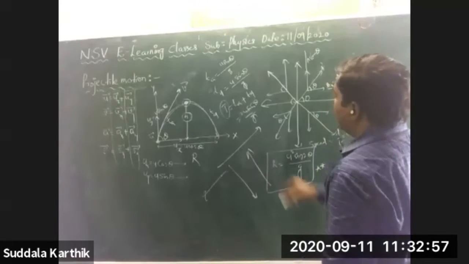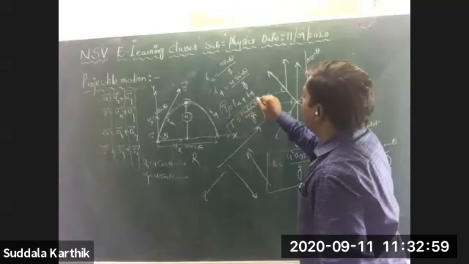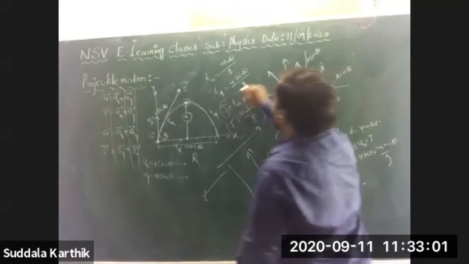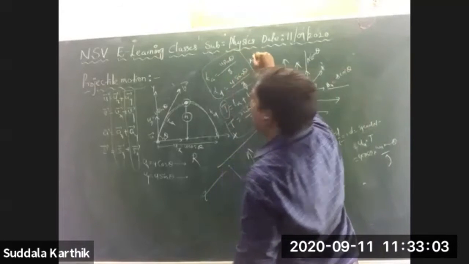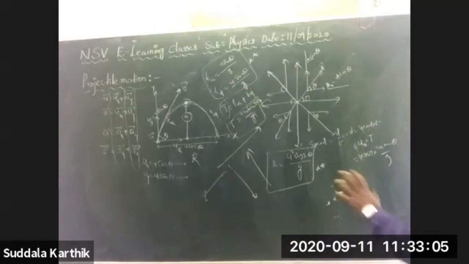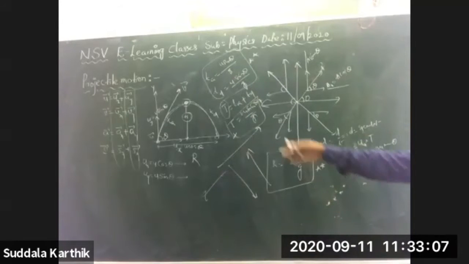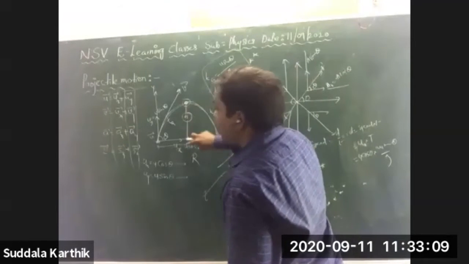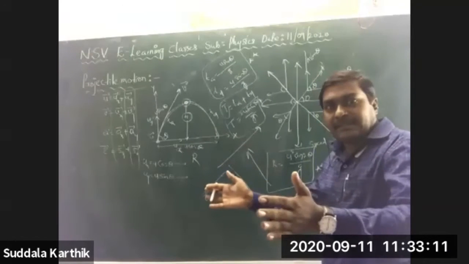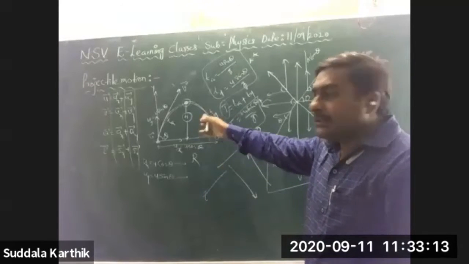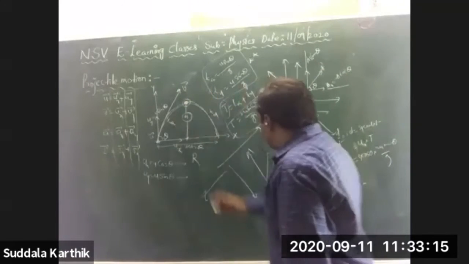You got this value. You got these values. All those things we have discussed: u square sin theta by g, time of flight, and maximum height also. The various parameters we have discussed about the projectile. So the projectile is reaching maximum height.